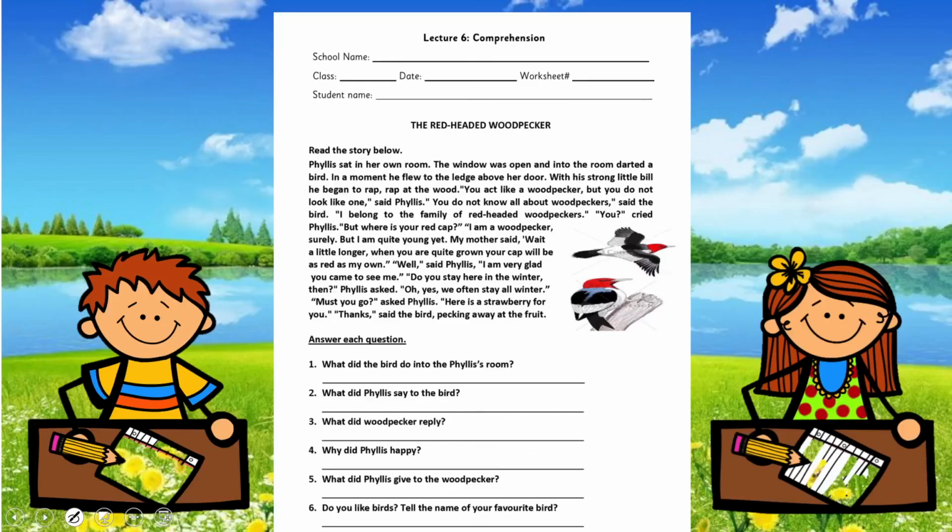And children, what you will do here, it's a small story to develop your comprehension skills. You will read it and you will write the answers of these questions over here.